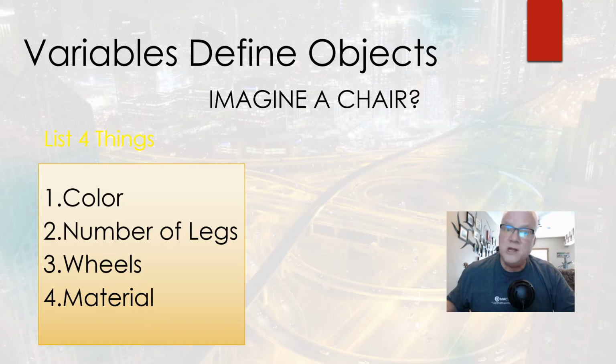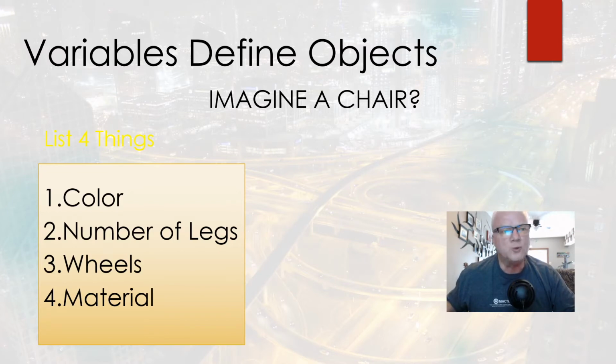Wheels would be a yes or no question. So we'd be able to say, hey, that's a bool. Yes, it has wheels. No, it doesn't have wheels. And then the material, okay, it's made out of cloth, it's made out of plastic, it's made out of something else. And whatever those are, that would be text. So we could go through and say color. Remember, text is what we call a string. So we could say color is a string. We could say number of legs. That's going to be a number. And we'll learn about those variables a little later. Wheels would be a bool. That's going to be a yes or no. And the material's probably going to be text.